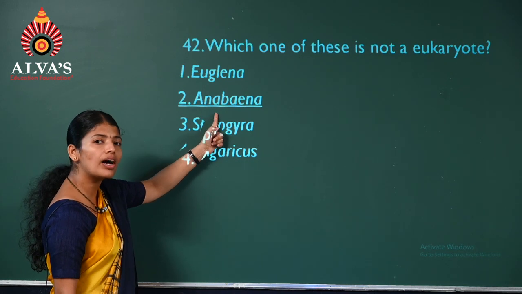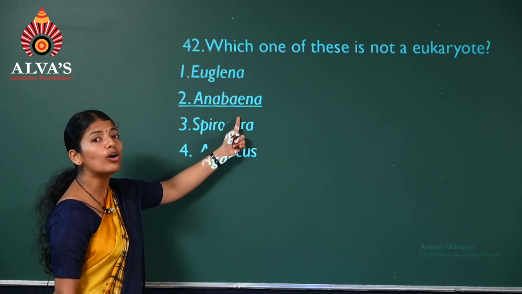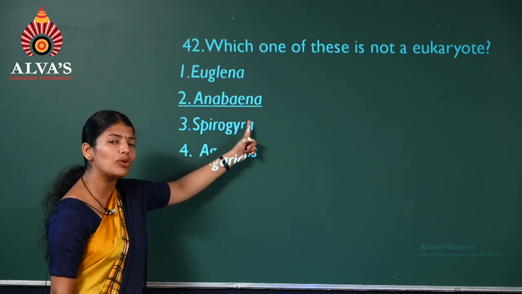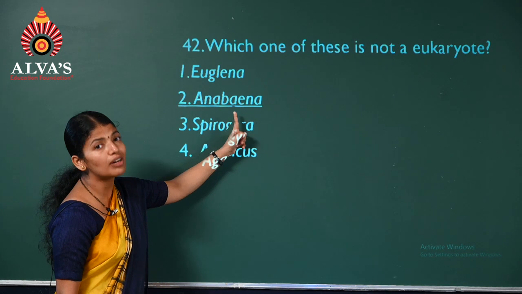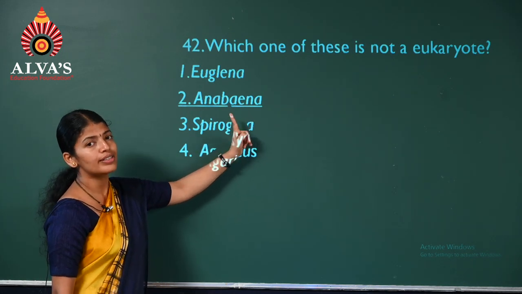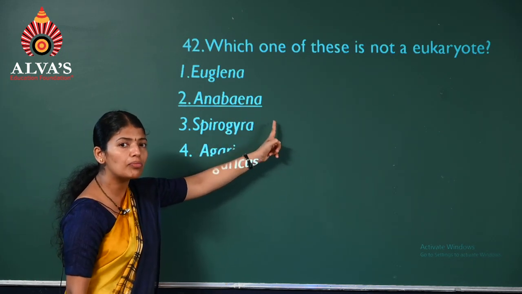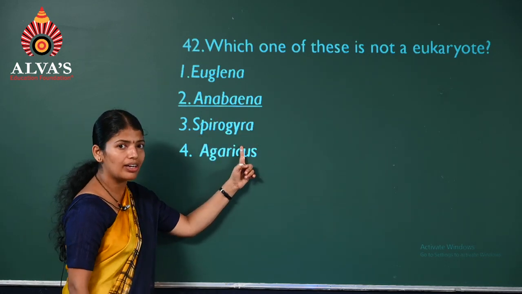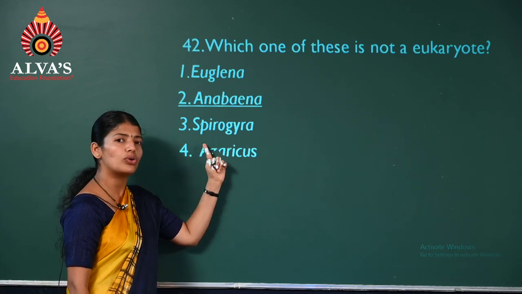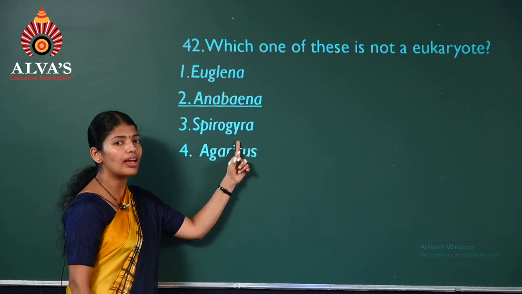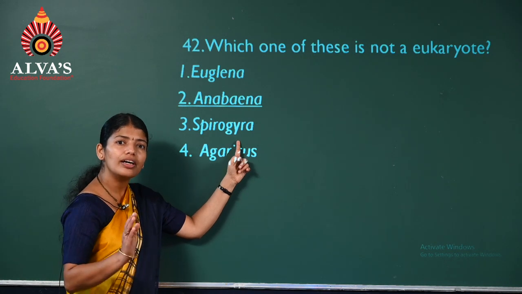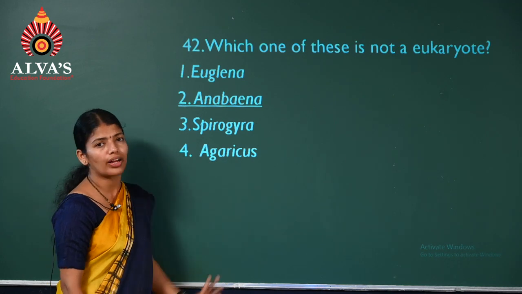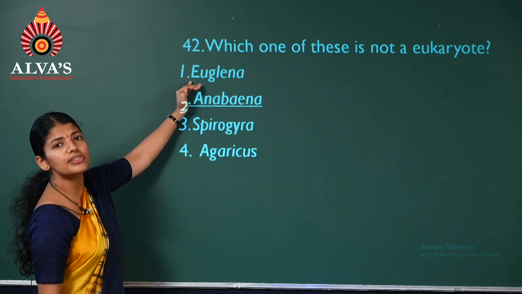Anabaena, which is this one? It's a cyanobacterium or blue-green alga coming under first kingdom, that is Monera. That means this is a prokaryote. Anabaena, cyanobacteria coming under Monera, an example for prokaryote. Spirogyra, a green alga, right? So it is coming under Plantae, therefore it is eukaryote. Agaricus, fungus, so again a eukaryote, therefore answer it's second one.